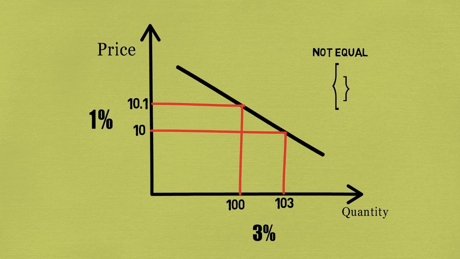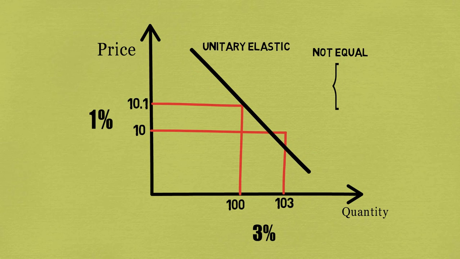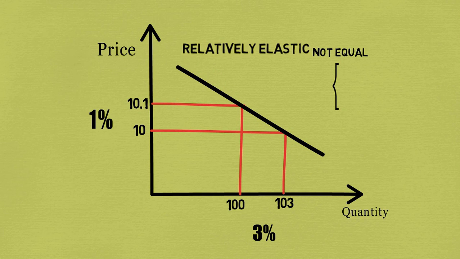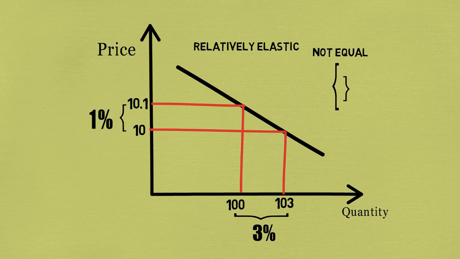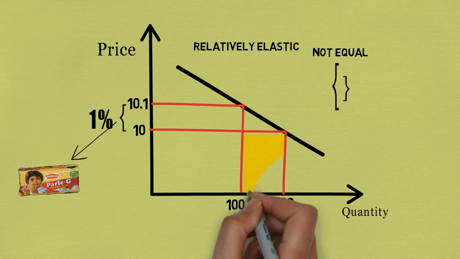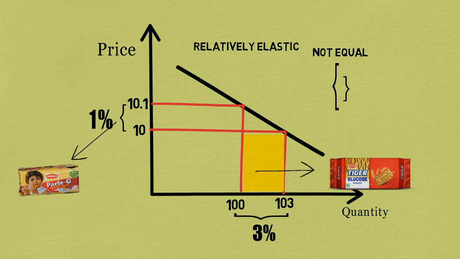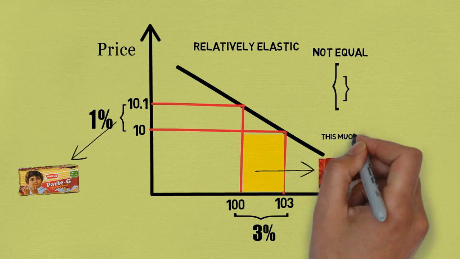Now, closely look at the demand curve. Here, the demand curve has become flatter than that of a unitary elastic demand curve. Relatively elastic curve is seen in any goods with close substitutes. For example, if Parle-G raises its prices, then not all but most of the people will move to Tiger biscuits.